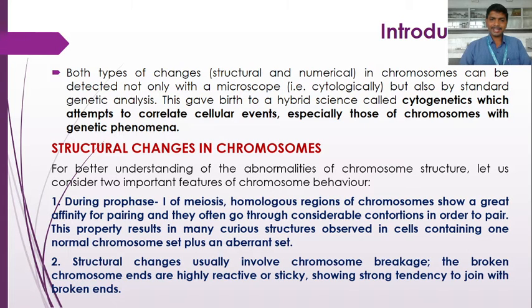When a structural change takes place in one chromosome and this chromosome starts pairing with its homologous chromosome, some curious structures are observed cytologically, where there is one normal chromosome and another one that is abnormal, or possesses the abnormality. So that is detected during prophase I.